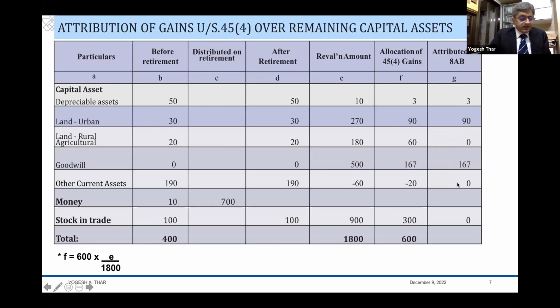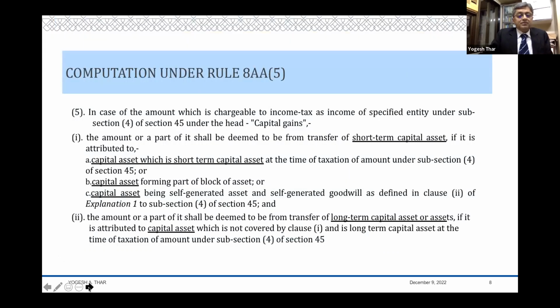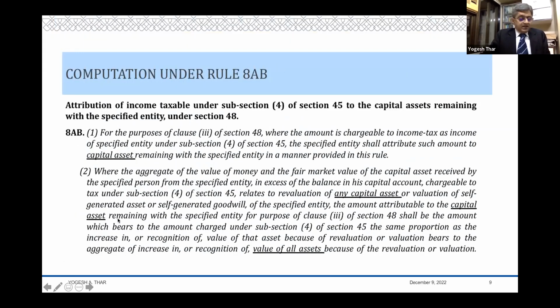Why doesn't it happen to other current assets? Because 80AB2, if we read 80AB2, it says, which bears to the amount charged under 45(4) the same proportion as the increase in or recognition of the value of that asset.